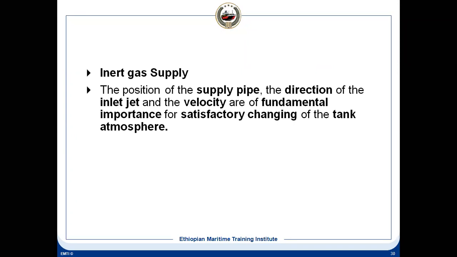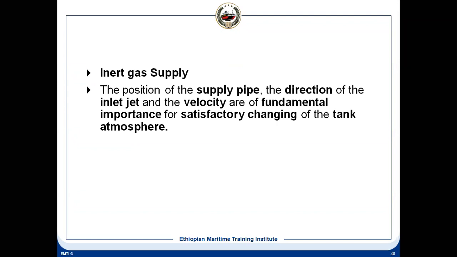Then you have the supply line. We have seen that supply line going to the tanks, and the direction and the velocity have to be maintained. To change the tank atmosphere, we need a certain velocity so that the atmosphere can be changed completely. Actually, there are two ways it can be changed: one is the dilution method, one is the displacement method.